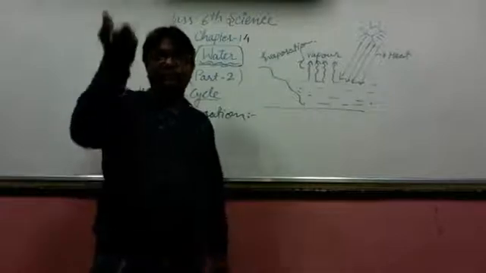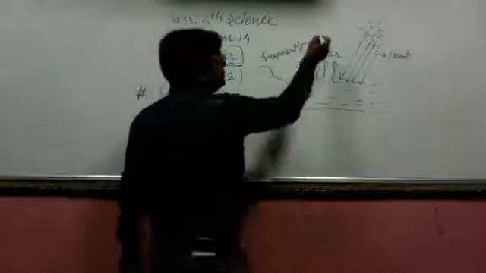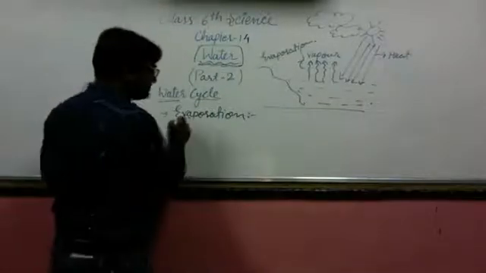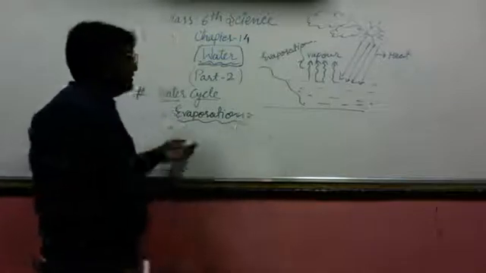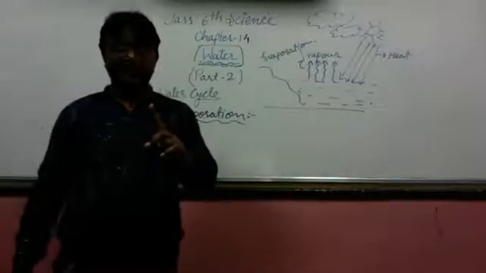So they go to the top in the atmosphere, and there they condense, forming clouds. So we were talking about evaporation, the first step. Water gets evaporated from the water body.